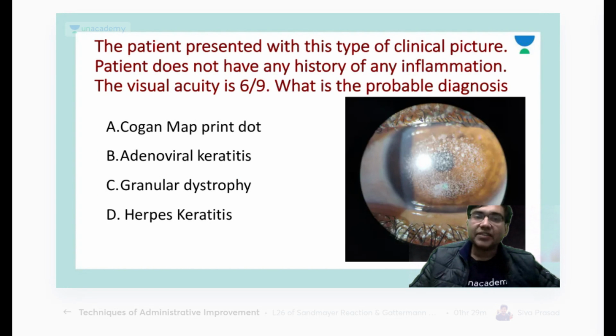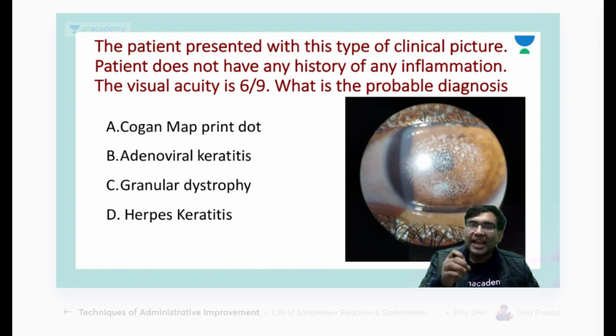Okay, so let's move to our next question. The patient presented with this type of clinical picture. The patient does not have any history of inflammation. The visual acuity is 6/9. What is your probable diagnosis? So try to answer.